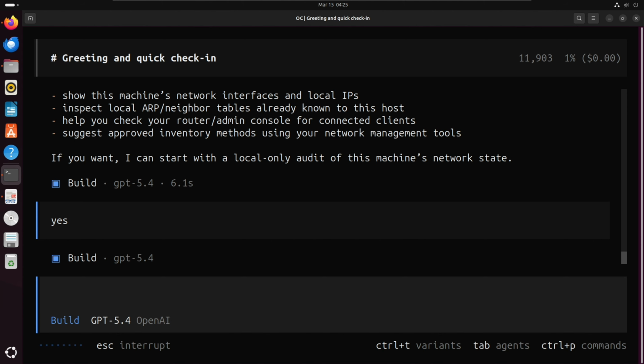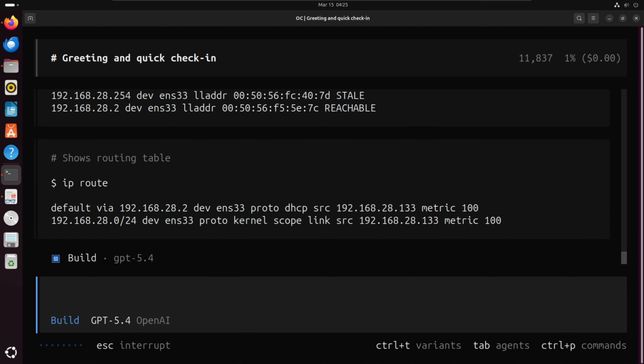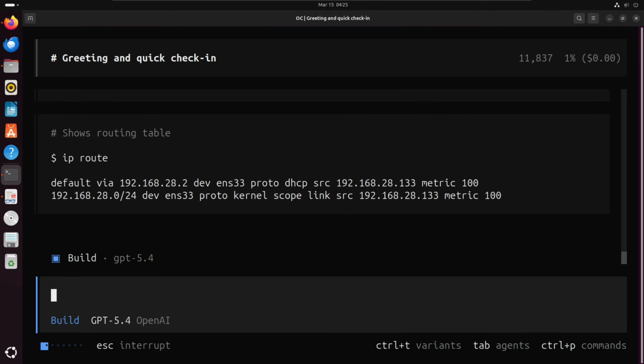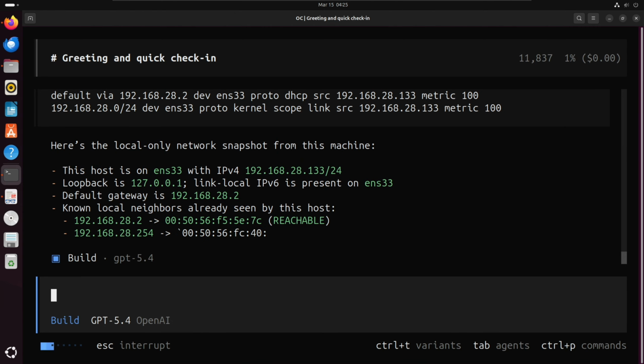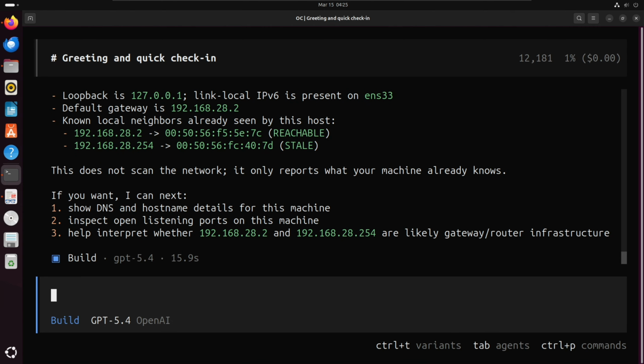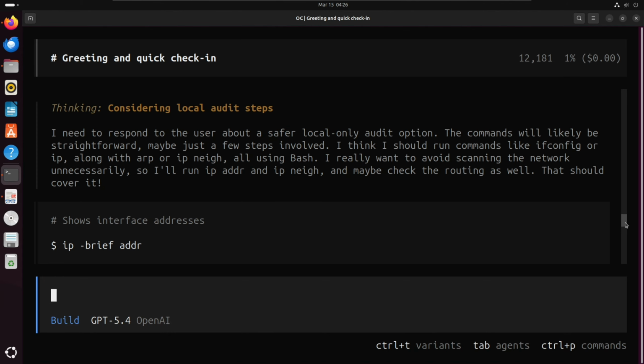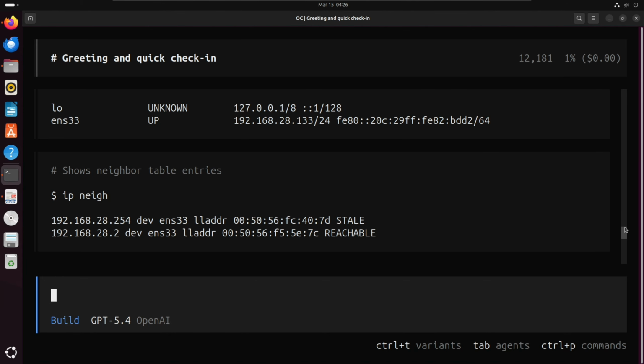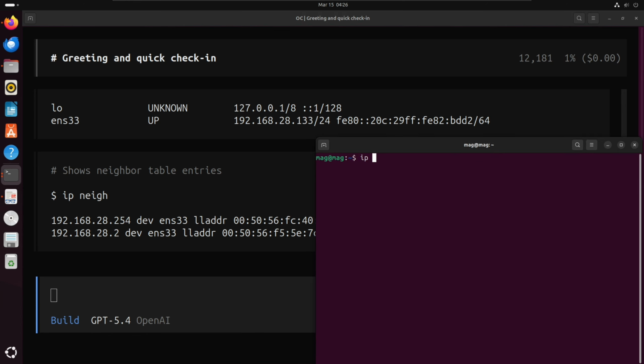Here GPT is there. If you link directly from the browser to here, there will be a need for an API, but this tool makes that much clearer. It is also scanning the loopback address, and everything it fetched is reachable. It took 15.9 seconds. It's building things inside and just scanning by commands, and it shows what is done on the terminal on our screen.